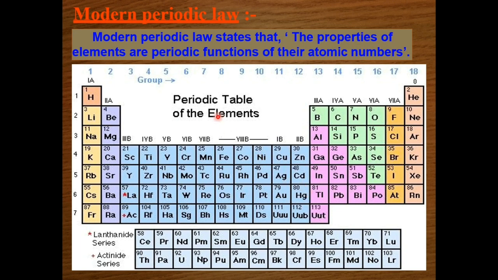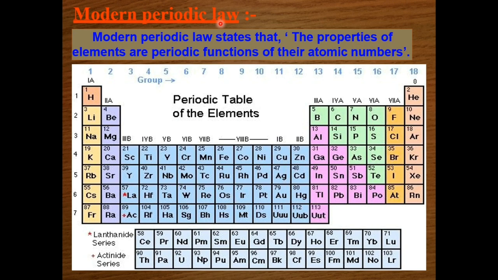Moseley used anodes of different metals in a discharge tube and subjected them to attack by cathode rays. He found that when cathode rays struck anodes of different metals, the wavelength of the rays produced changed. The wavelength of these rays was found to decrease in a regular manner on changing the metal of the anode in order of their position in the periodic table.